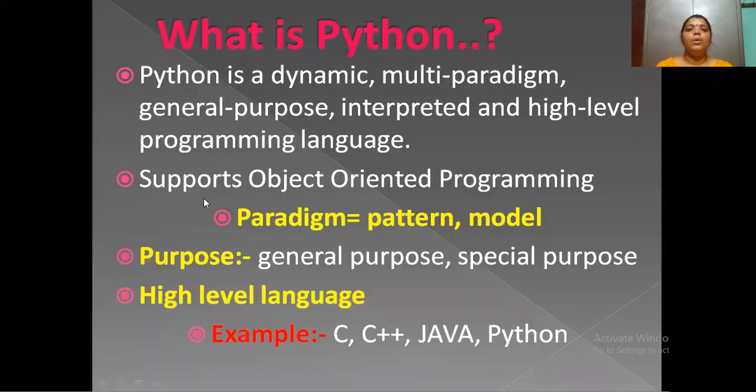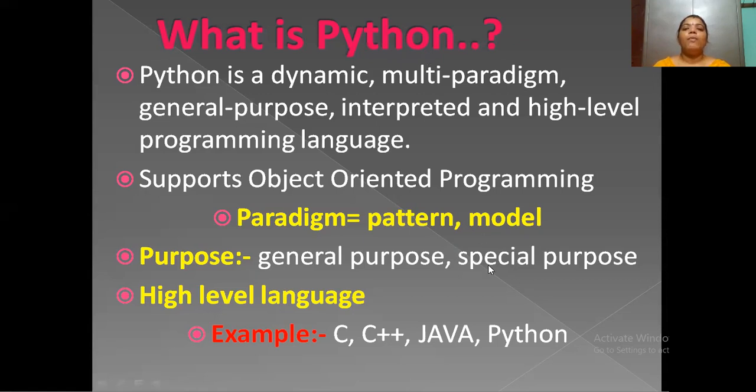Again, coming to purpose. Here we have two types of purpose. One is general purpose and the other one is special purpose. So Python programming is a general purpose language. Irrespective of the platforms, in any kind of OS, Python will run.